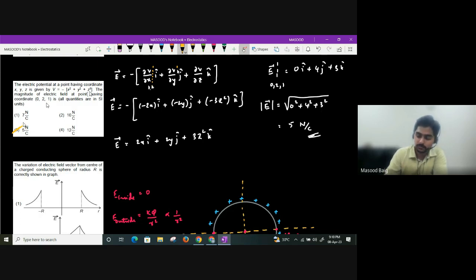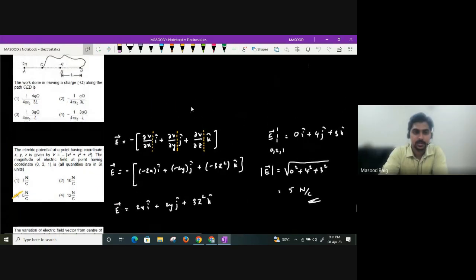How will you do differentiation with respect to y? Only y should be variable. It means the derivative of x square is 0, z cube is 0, and the y square derivative will be 2y. What will be the partial derivative with respect to z? It means only z is variable. So the x square derivative is 0, y square derivative is 0, and the z cube derivative will be 3z square. And the minus sign is there anyhow before, so I wrote it as minus 3z square. Did you understand?